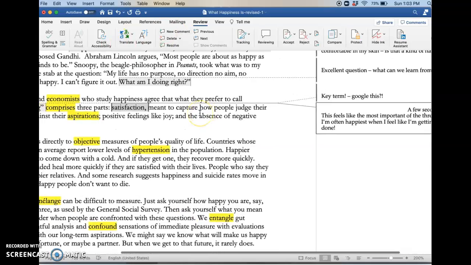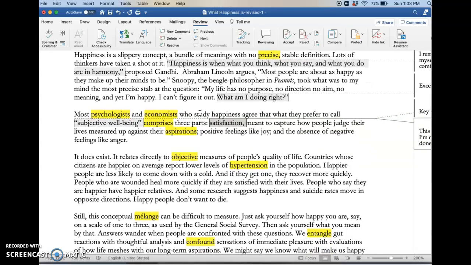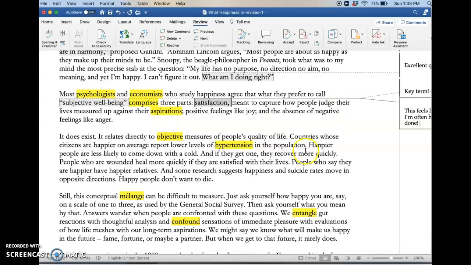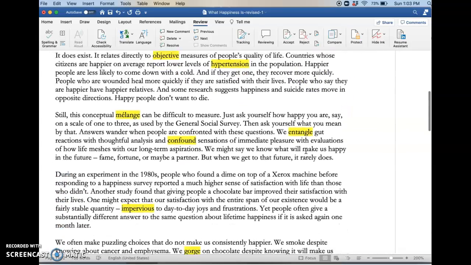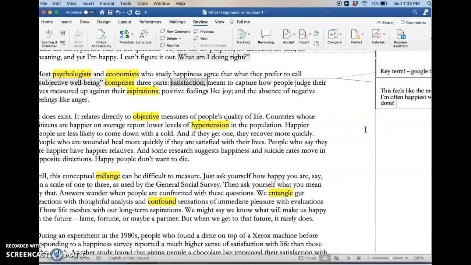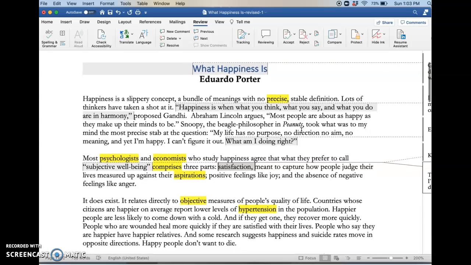So I'm going to stop here. I hope that this has been helpful. And if you have any questions, bring them to class and we can talk about them. But what I'd like to do is see you continue to engage with and annotate this text, making sure that you have at least 1 comment per paragraph and that you have a combination of finding connections with the text, identifying key terms and concepts, asking questions, and of course looking up some vocabulary words.